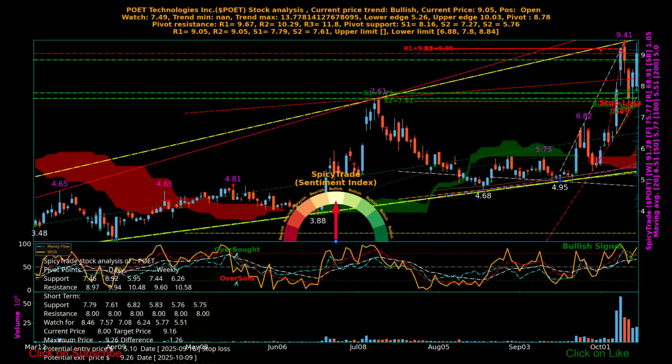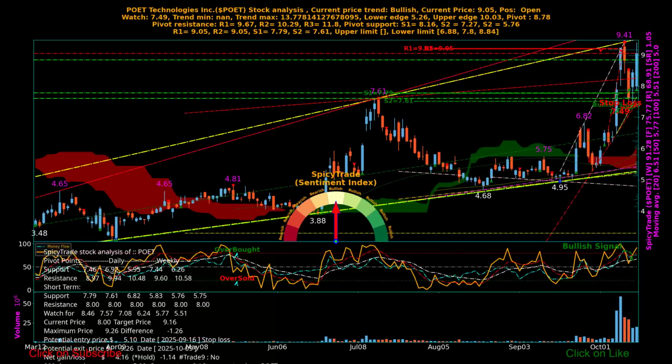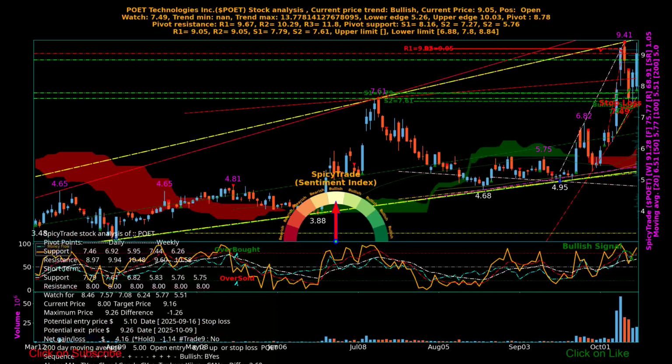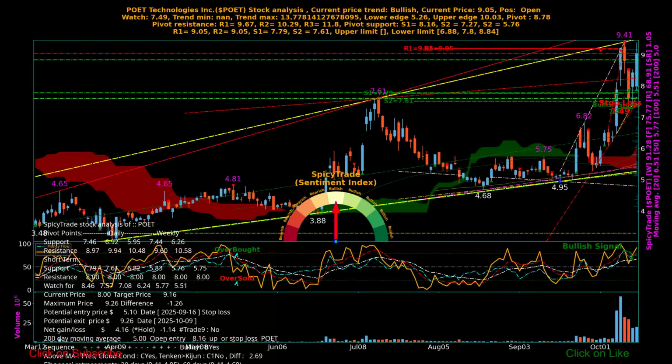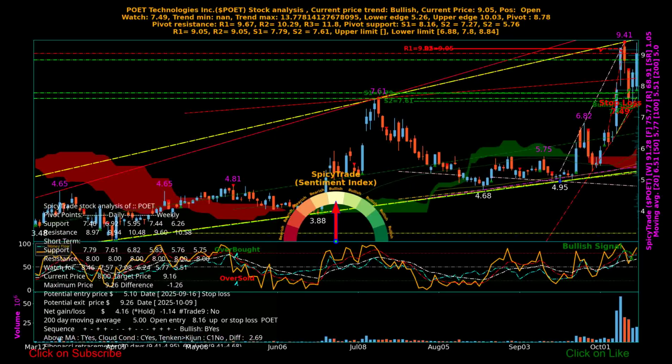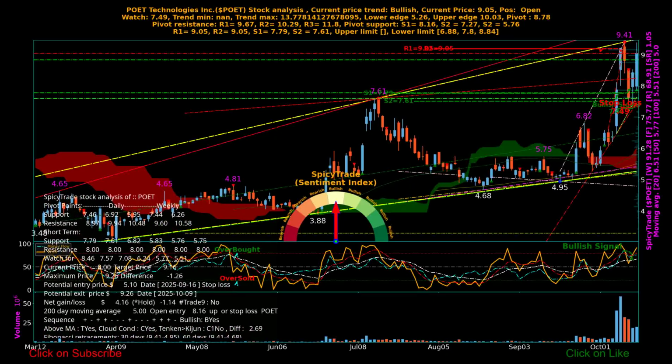Current major support levels are 7.79 and 7.61. Current major resistance levels are 9.5 and 9.5. Support and resistance levels will automatically change with price movement.